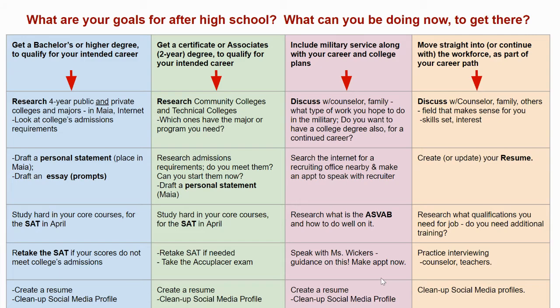Looking further down, the third row in each of those columns talks about the next steps. You need to maybe create a resume. Do you need to draft a personal statement? Do you need to search the internet for a recruiting office nearby? Fourth row is involving your next step after that.